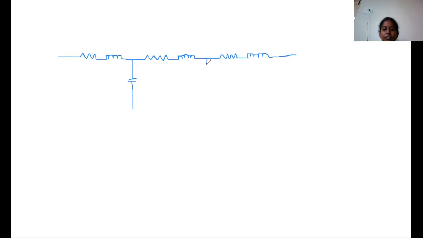Generally the transmission line connections are drawn here.